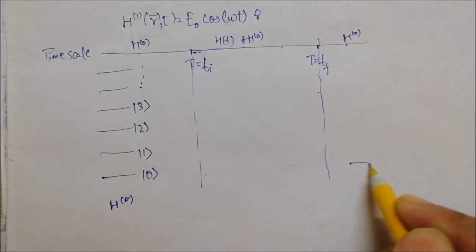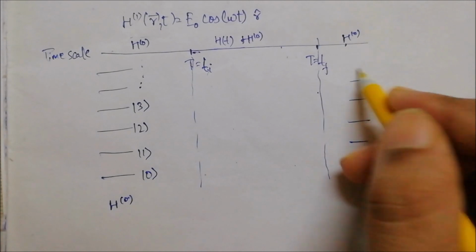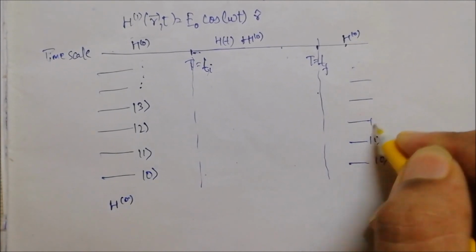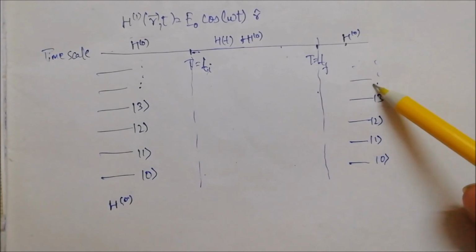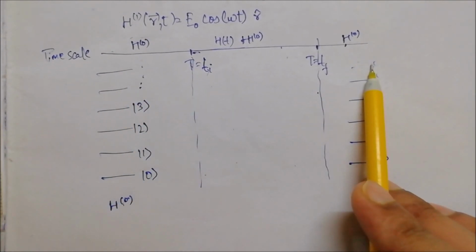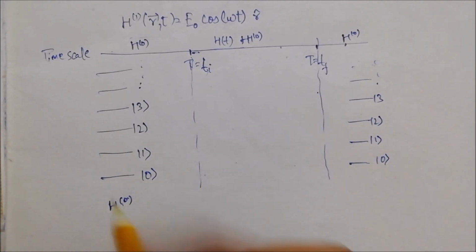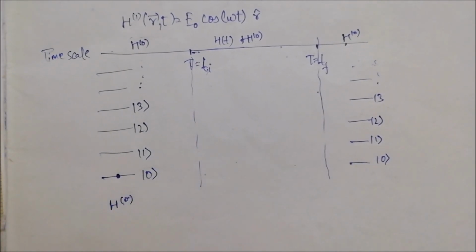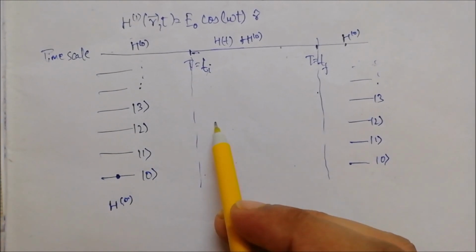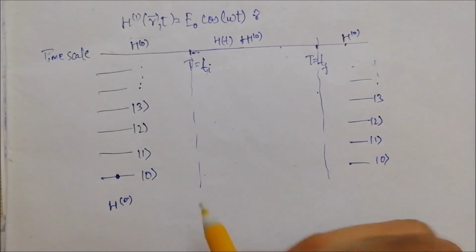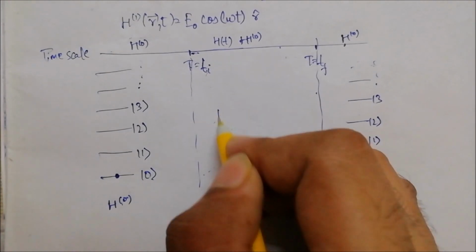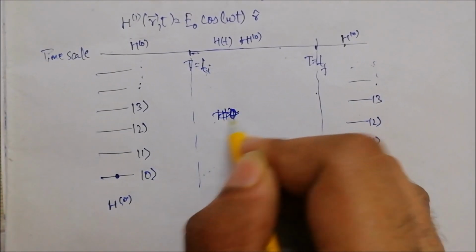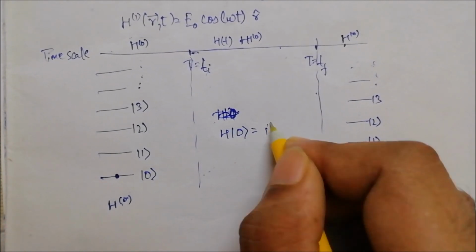So since we have H0, we are again going to have the same levels, and this goes on 0, 1, 2, 3 and so on. So initially we had the same stationary levels. Finally we have the same stationary levels as our Hamiltonian is the same. But what happens in between? Suppose the particle is initially in the state 0, and now we turn on the time dependent perturbation, and while the perturbation is on, the system evolves according to our time dependent Schrodinger equation.